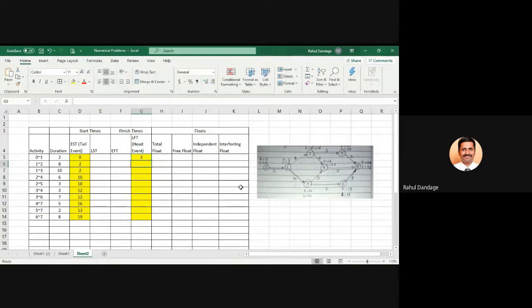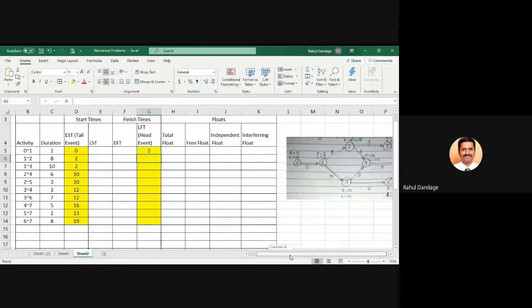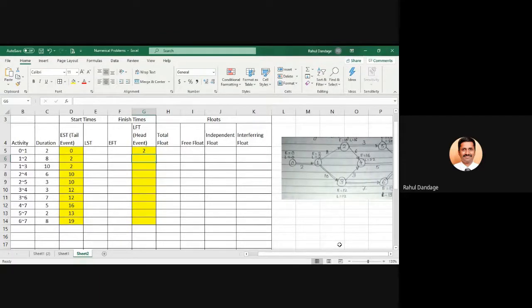Then 1 to 2, 16. 1 to 3, 12. 2 to 4, 22. 2 to 5, 25.